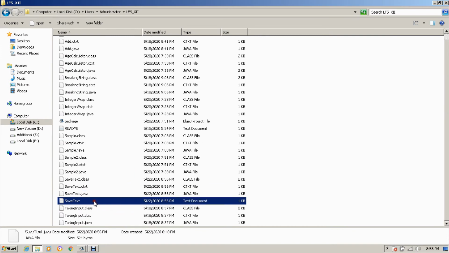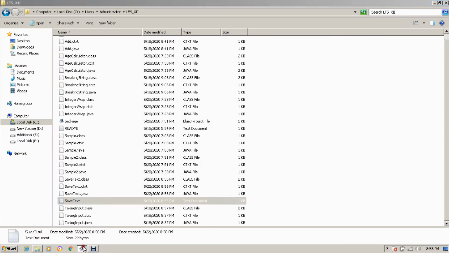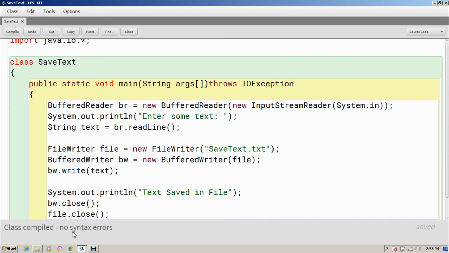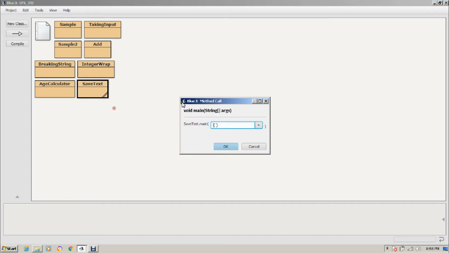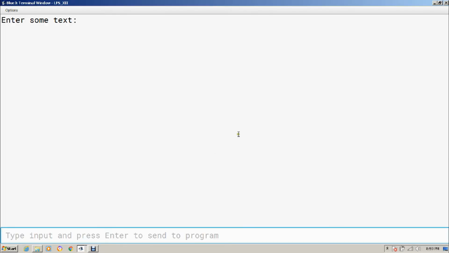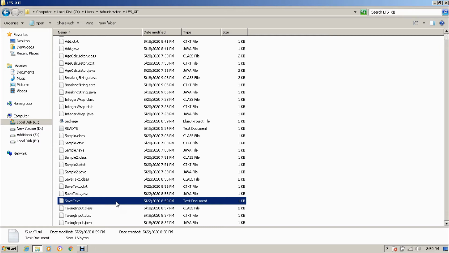So let's open this SaveText.txt, and you can see I have typed "my name is Amit Kumar" on that terminal window and it's printed over there. But now let's run this program one more time. Let's go to the project and run it again. This time I'm going to type anything, like Java programming, and enter. Now this Java programming will be saved in the file, but in what sense? Let's see.